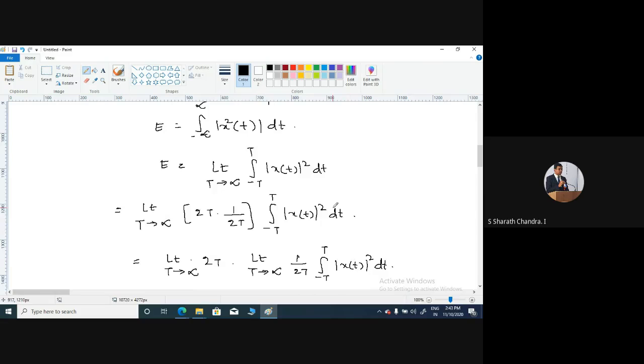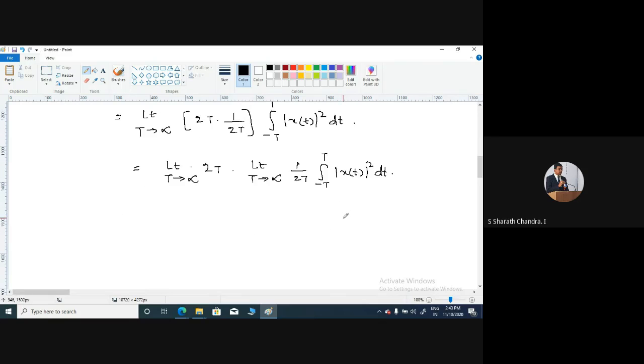This actually represents the power of the signal, and therefore you could write this as limit T tends to infinity of 2T into the average power of the signal, which I represent as P.